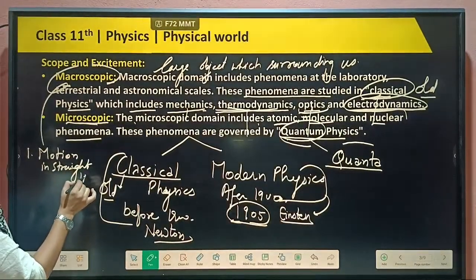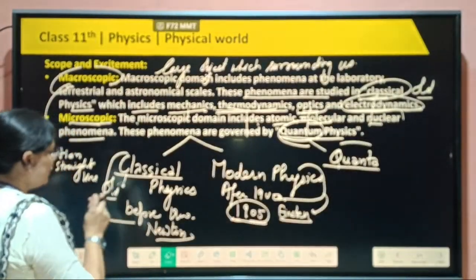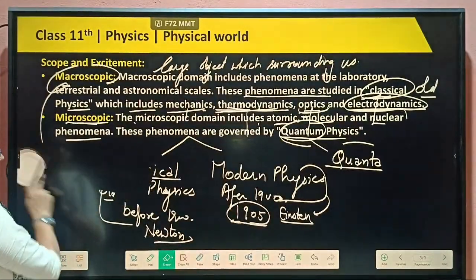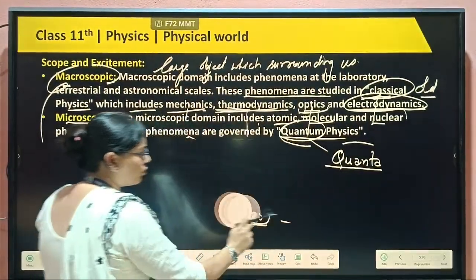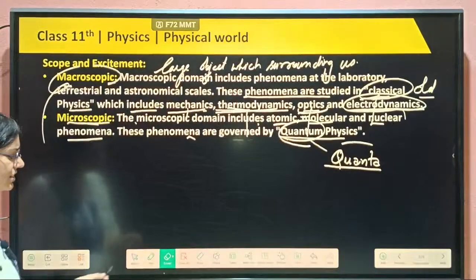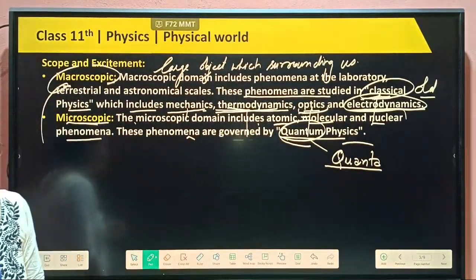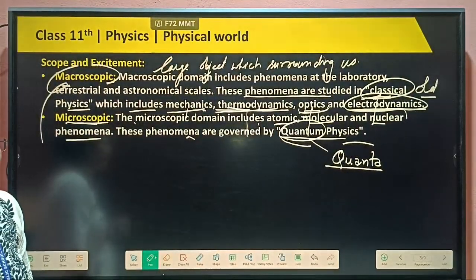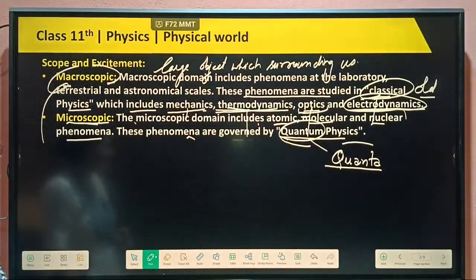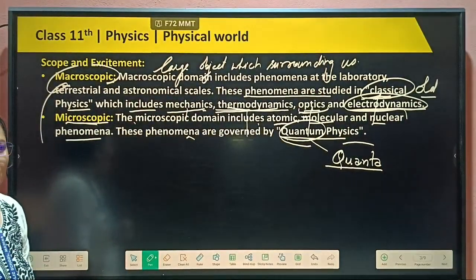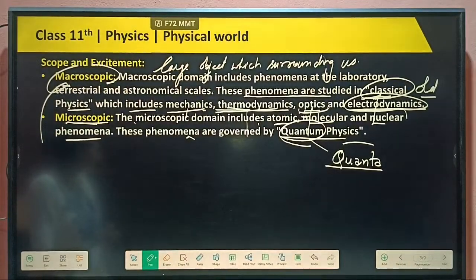Straight line. In our classical physics we will read about this. In the first hour we are doing the physical world, that is, only the basics of physics in the physical world. That means what is physics, where we are using physics, what is the scope of physics, what are the different types of forces acting in our nature, and the different conservation laws acting in our nature. All these we will explain in the physical world. Dimension formula.